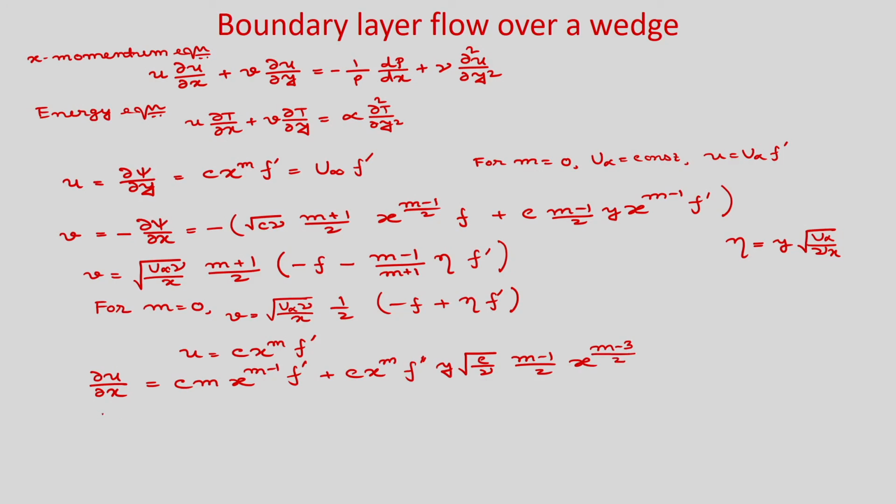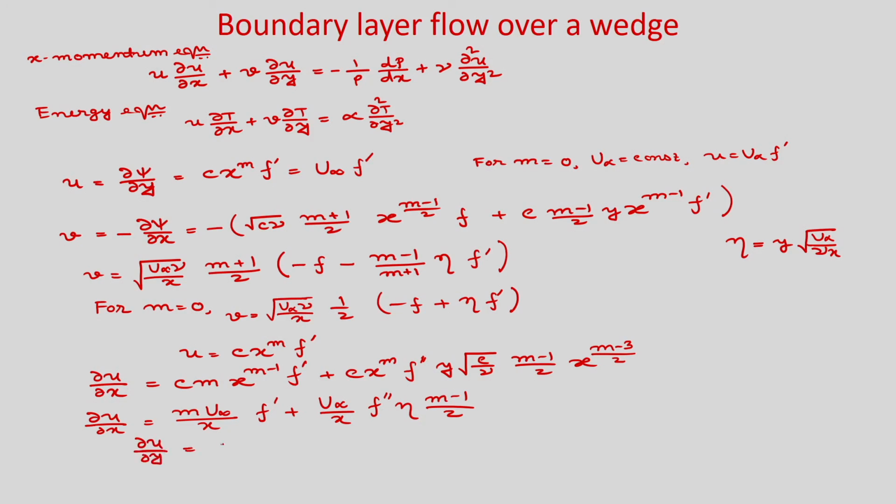Okay. So, del u by del x expression you can write as, now again c x to the power m we will write as u infinity. Okay. So, it will be m u infinity divided by x, okay, f prime plus u infinity by x f double prime eta m minus 1 by 2, okay, and del u by del y.